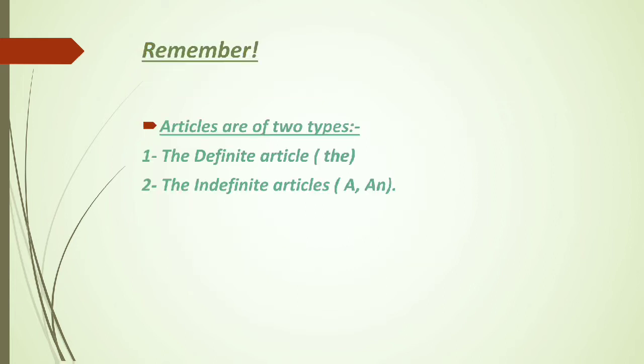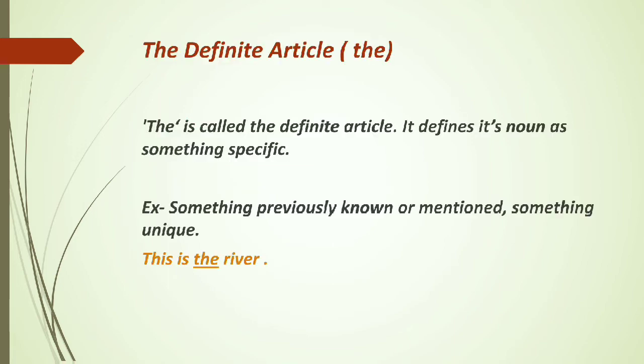Remember, articles are of two types. The first is the definite article, that is the. The second is the indefinite article, that is a and an. So basically there are two types of articles. The first is definite, which deals with the. The second is indefinite, which deals with a and an. So let's see the first, the definite article.